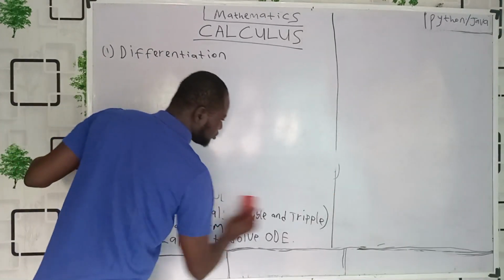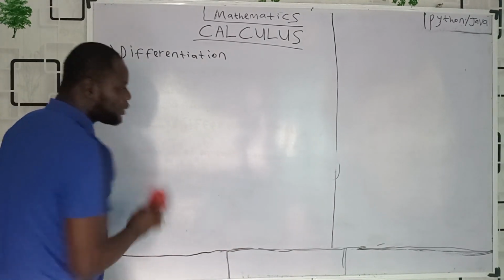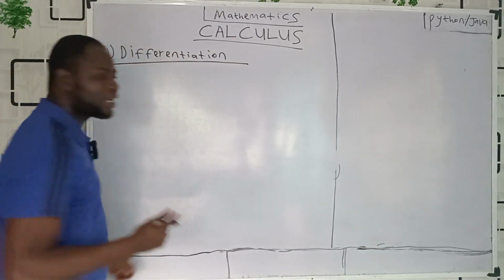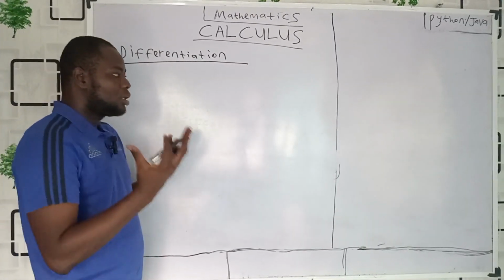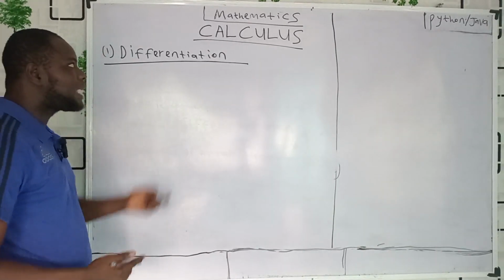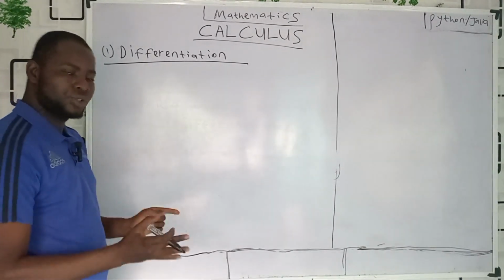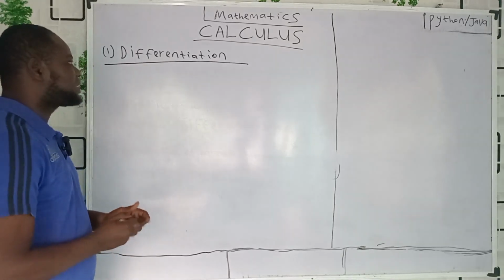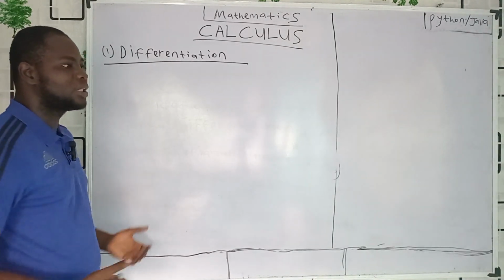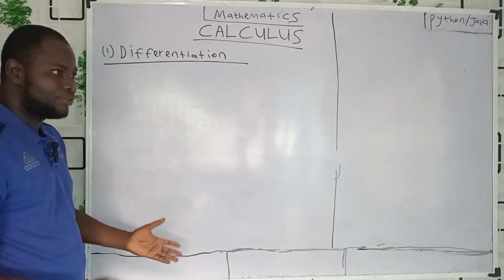Now, under differentiation alone, we have so many beautiful concepts. Now, when we are talking about differentiation, before we can talk about the differentiation, we'll be talking about variables, dependent variables, independent variables. But before then, differentiation is actually coming from the angle of limits, to find the limit of something. But here, to keep everything simple, because people really want to know, what is the meaning of dy/dx? That differentiation is difficult, is this, is that. So we actually want to show to people that, mind you, it is not difficult, very simple.